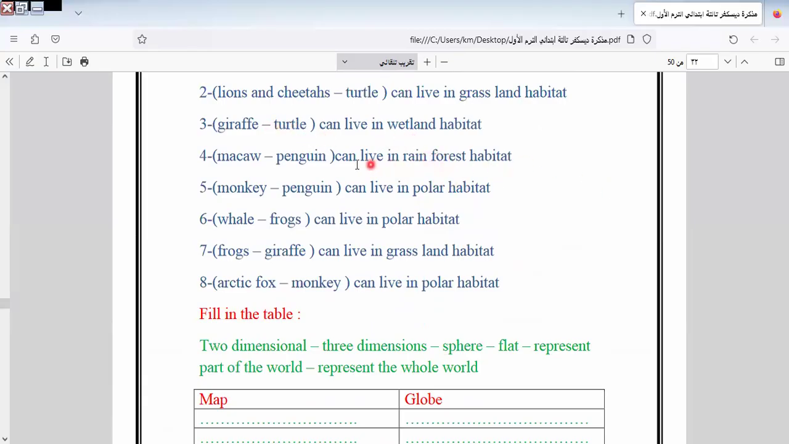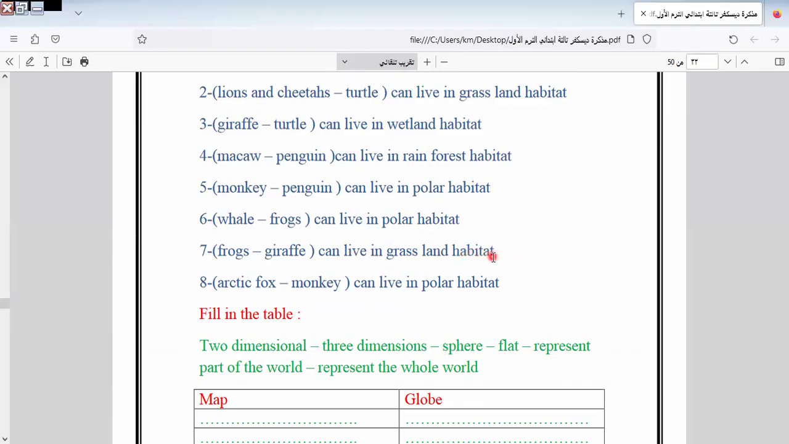Live in rainforest, it will be in rainforest. We have cow or penguin. Penguin, I think penguin without thinking in polar habitat. So the answer, it will be cow. Polar habitat, it will be penguin without thinking. Polar habitat, it will be wool. Okay, it will be wool.